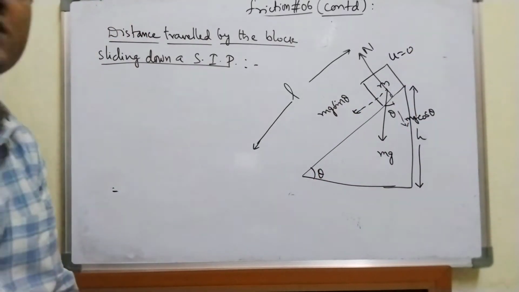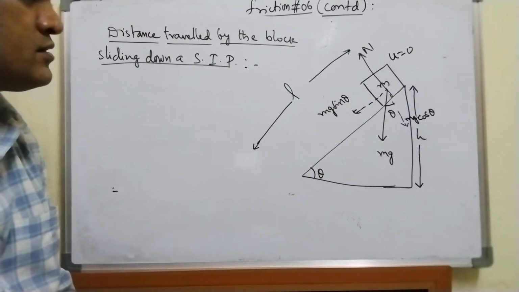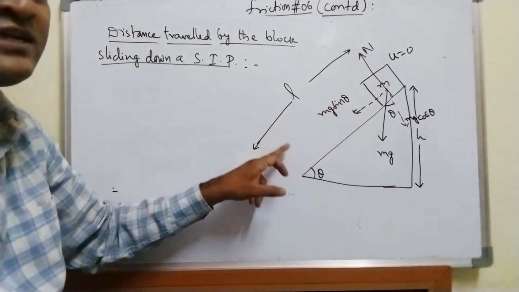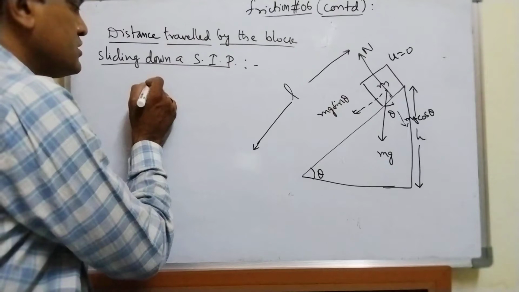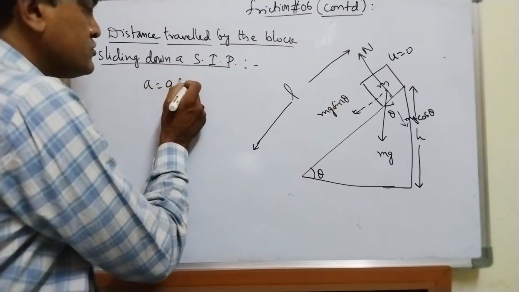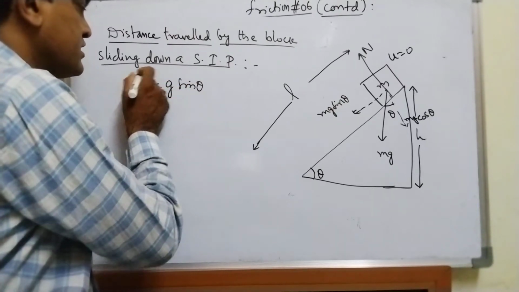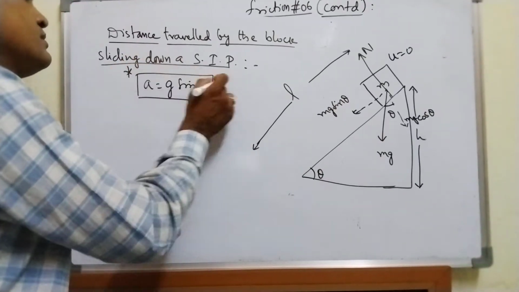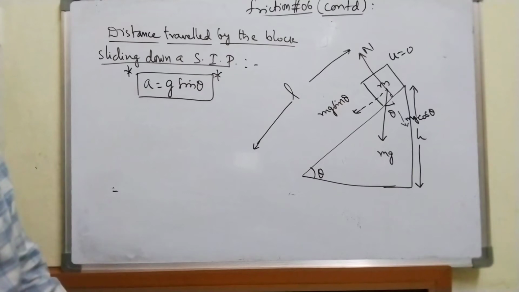In which equation do we have... anyway, it has got acceleration. When it is sliding down, we get the acceleration as a is equal to g sin theta in the case of a smooth inclined plane. Remember this, a very, very important point.